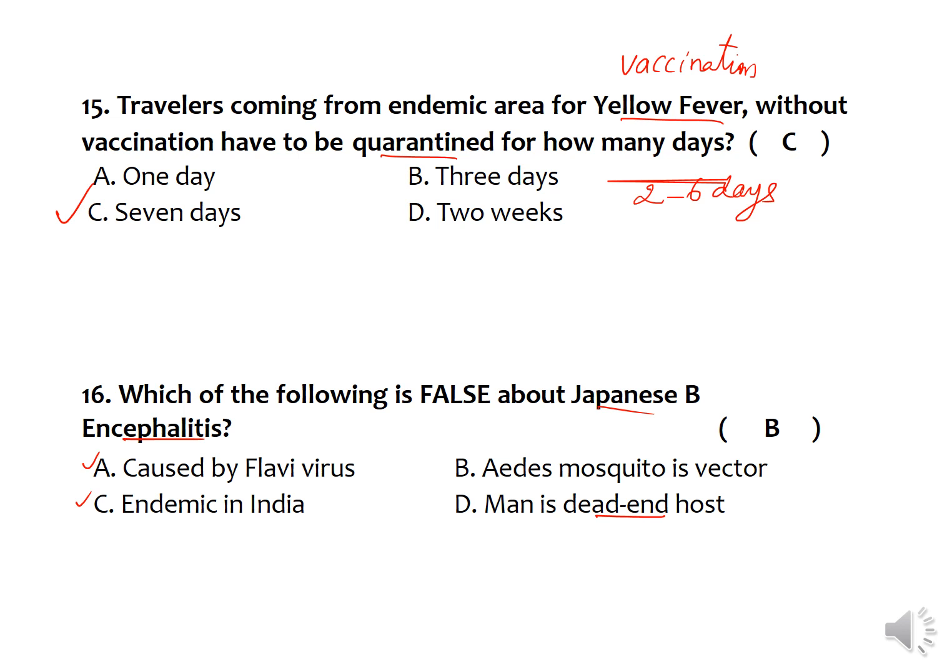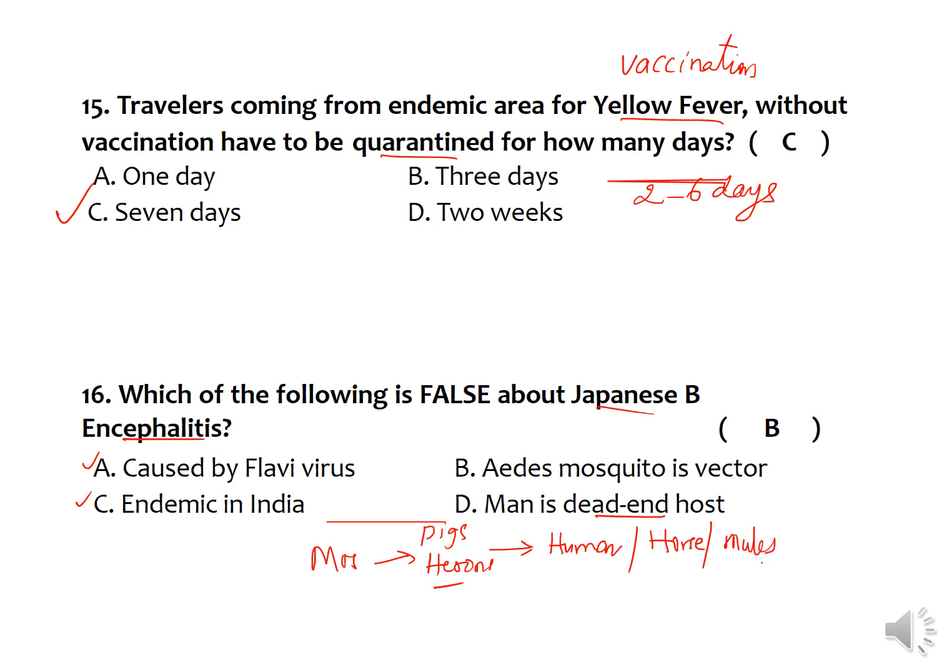So the man is a dead end host for this particular virus, but this virus resides in the reservoir hosts like pigs and the wild birds like herons, and they act like what we call reservoir host. So the mosquito will bite these animals or birds, and after receiving this virus, they bite the human beings. Not only human beings, even the horses and also the other mules.